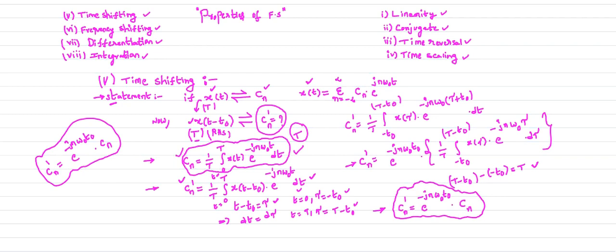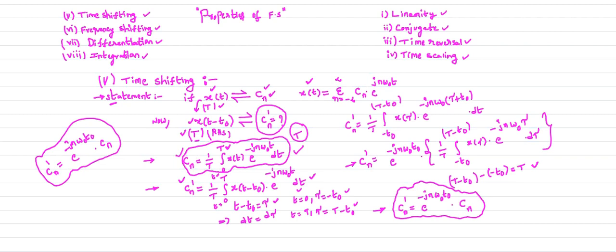Here the time period of x of t I considered is capital T, so in the calculation of Cn I use the time period capital T. Now what is the time period for x of t minus t naught? We have the same time period. Therefore, in the calculation of Cn dash also we use the same time period. That is a very important observation.